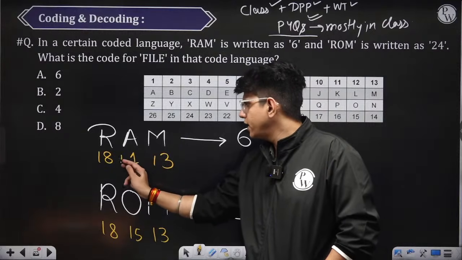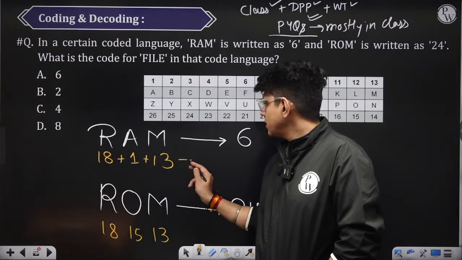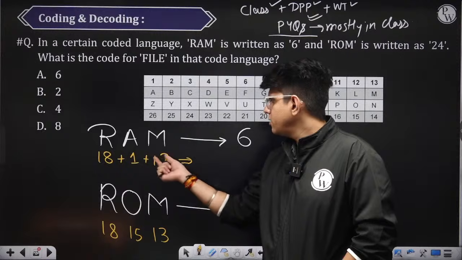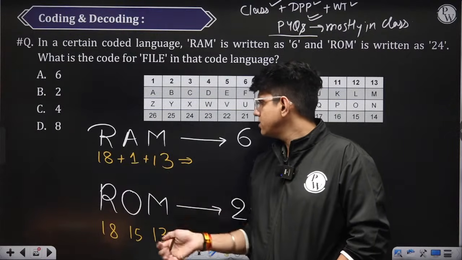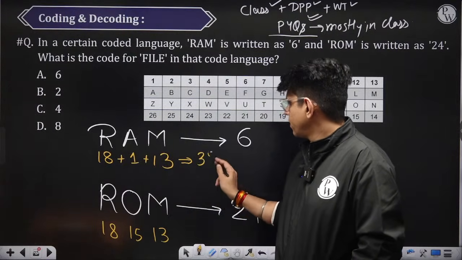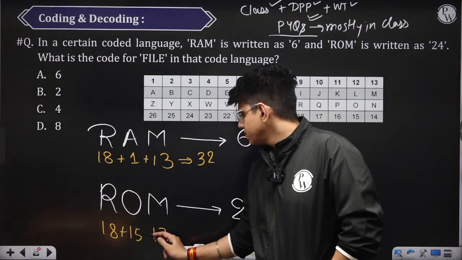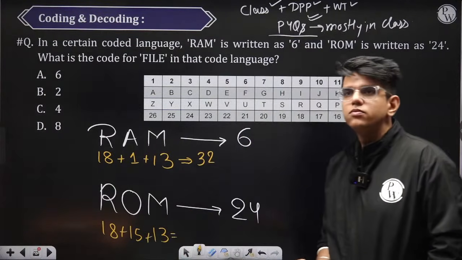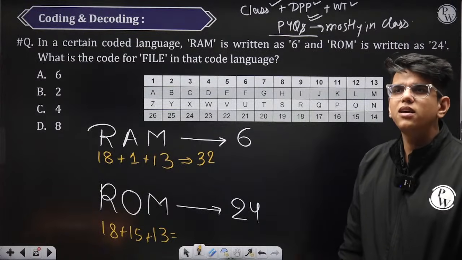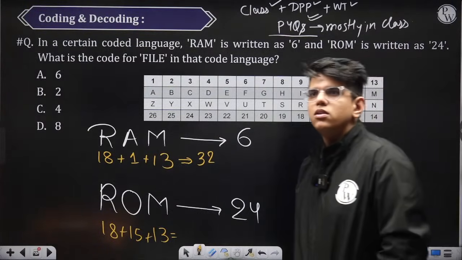So let's do addition. What is the summation of all these? 13, this is 14, 14 plus 18 is 32. What is the summation of this? What is the value? Sir, not able to code, पता नहीं लग रहा कि कैसे हुआ होगा.